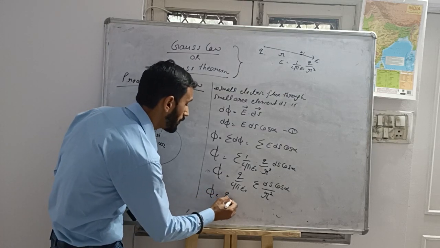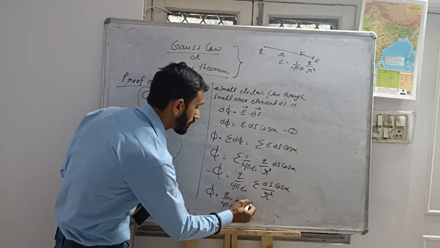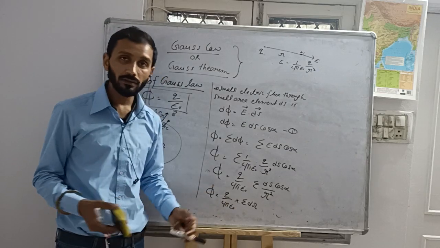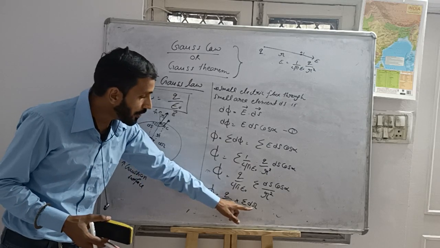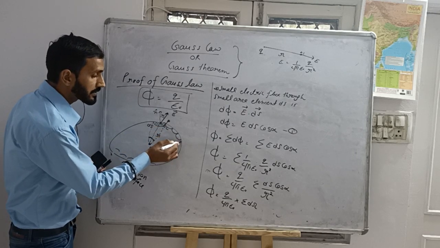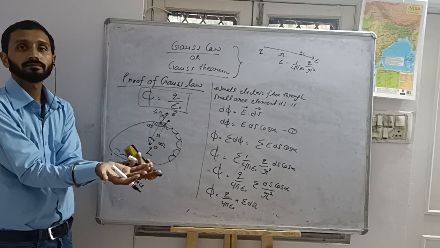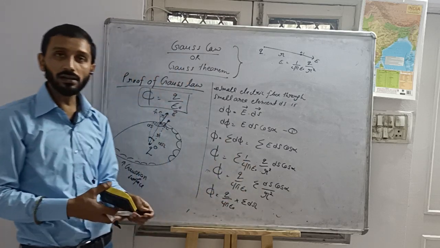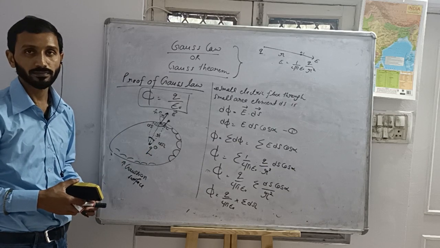Phi is equal to Q by 4 pi epsilon naught into the summation of d omega. Here, what will the summation of d omega be? That is the sum of all solid angles made by all ds, by the whole closed 3D surface. Sum of all solid angles made by all ds at O. Understood?